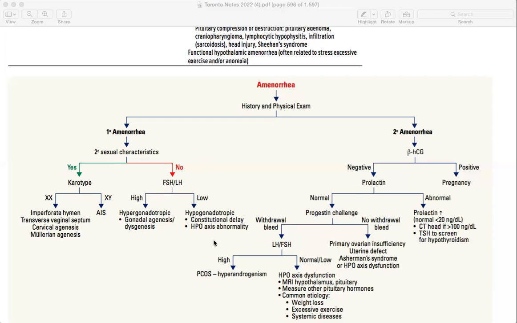Then if GnRH is very low, that's either constitutional delay, or HPO axis, where the brain might not be working properly. That's why GnRH is very low, because GnRH is coming from your brain.